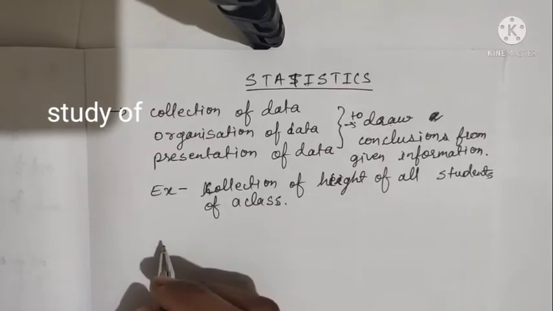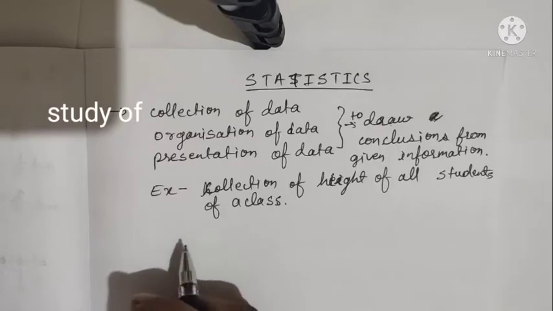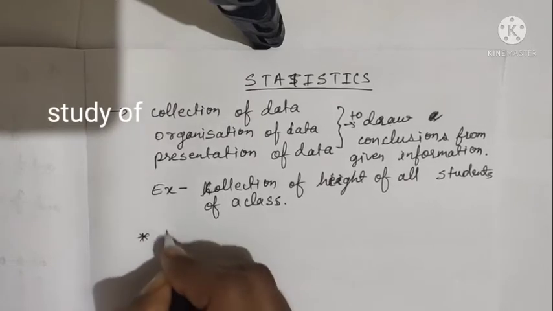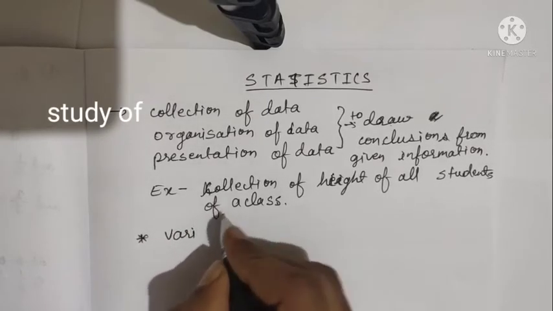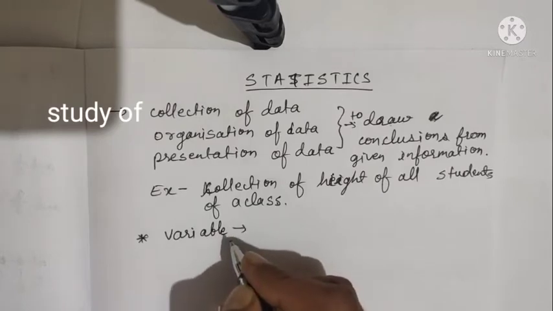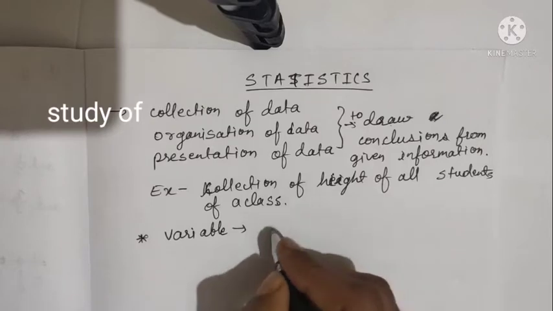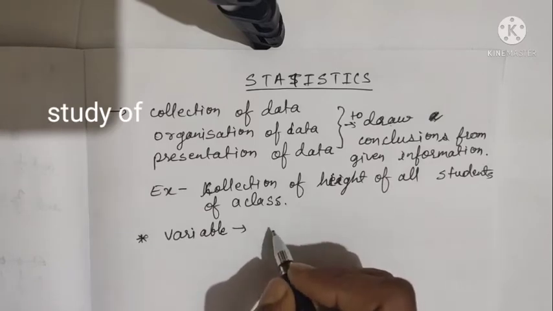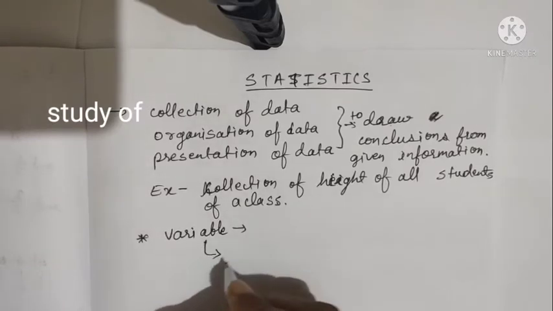To study statistics, we have to know some terms, and our first term is variable, and we are familiar with variable. Variable means anything that changes from one individual to another. In statistics, a variable may be some information which changes person to person, such as height of a person, age of the person, and so on.